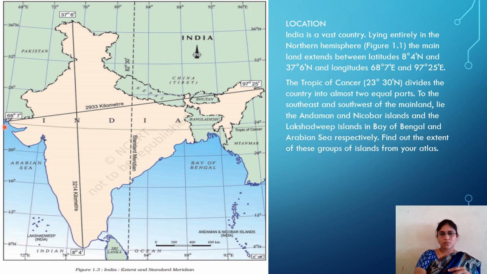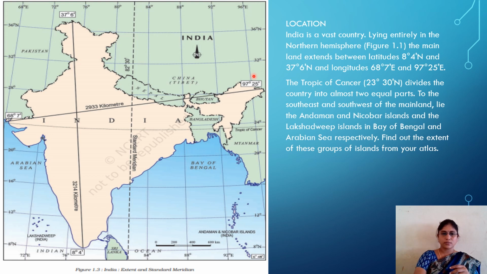And here, longitude-wise, from 68 degrees 7 minutes east, see here, it extends up to 97 degrees 25 minutes east.